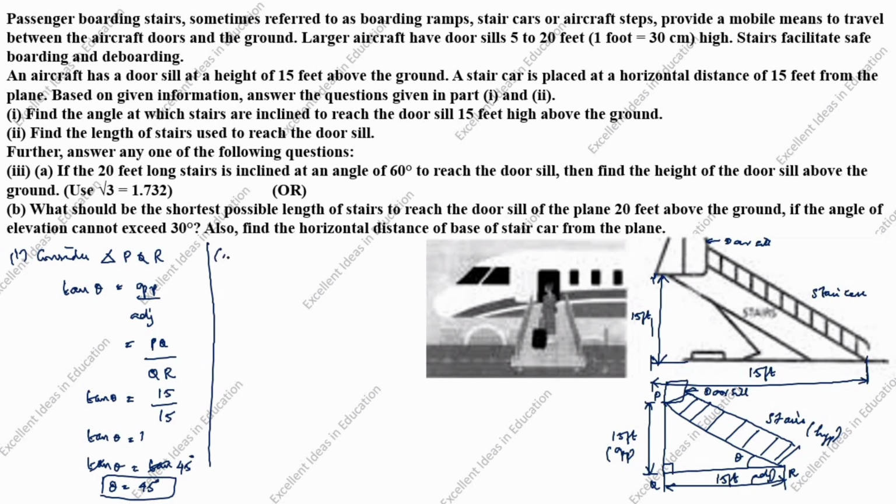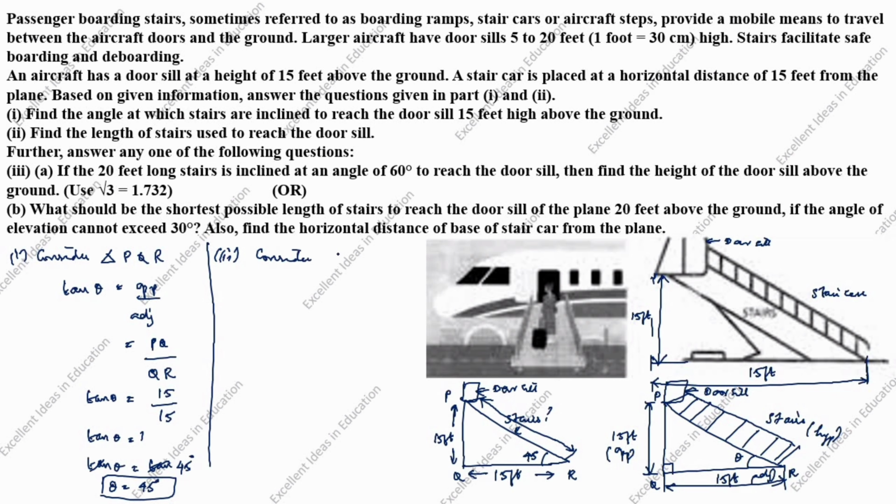Next, second question. Find the length of stairs used to reach the door sill. I will draw the drawing here. Here is stairs. This is the door sill. Length we need to find. Theta value we know, 45 degree. This value is 15 feet. This value is 15 feet. PQR.